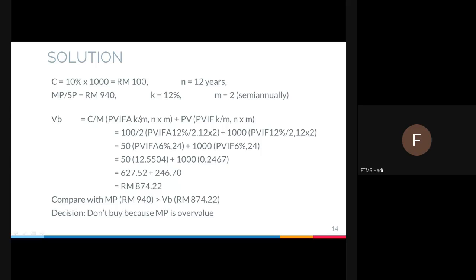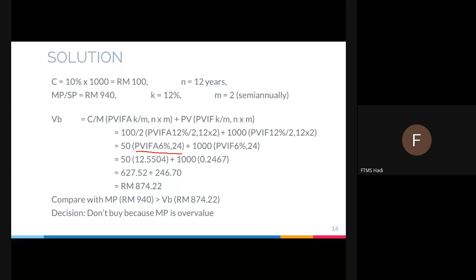C divided by M, it is still the full formula. 100 divided by 2, multiplied by PVIFA, K 12% divided by 2, N is 12 years and then multiplied by 2. You see here, 12 divided by 2, 12 times 2, plus 1000 PVIF 12 divided by 2, 12 times 2. So 12 divided by 2, 12 bagi 2, is 6. 12 multiplied by 2 is 24. Same goes to this one. And remember, 100 divided by 2 is equal to 50 if you press the calculator.